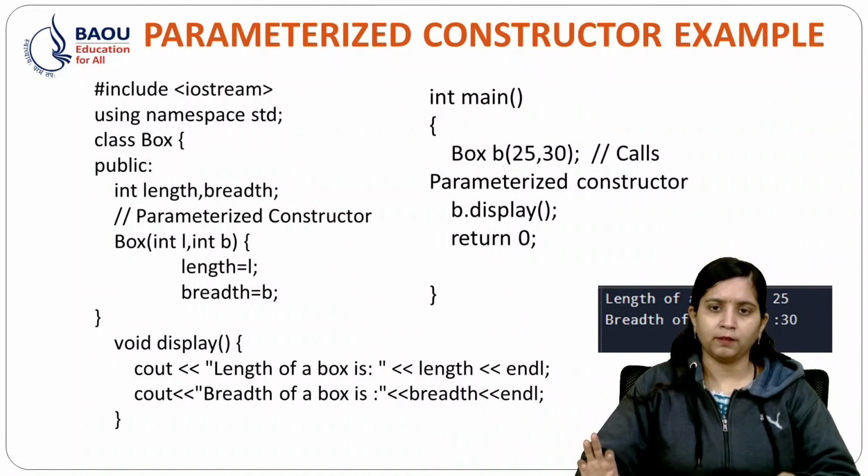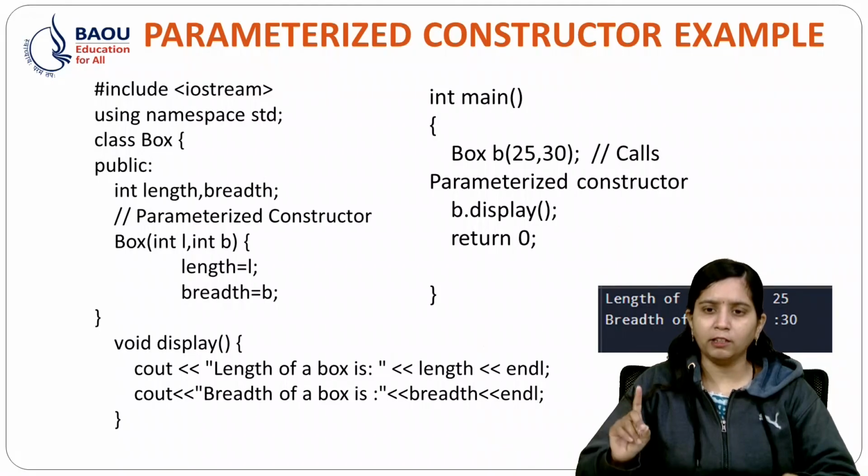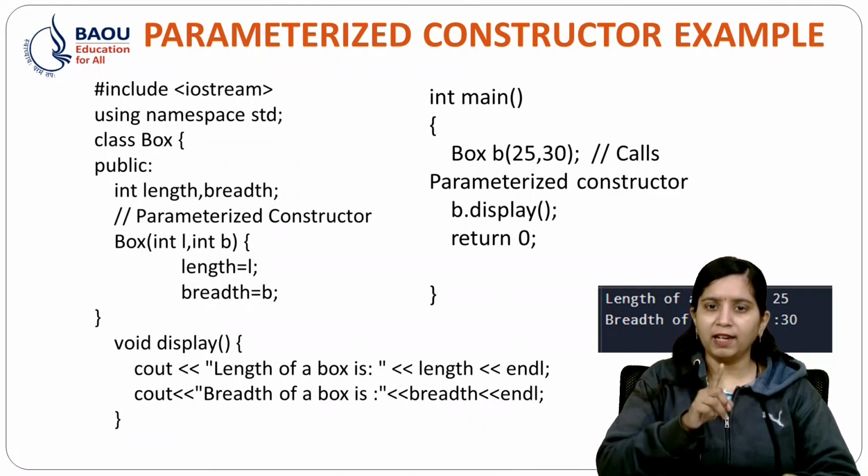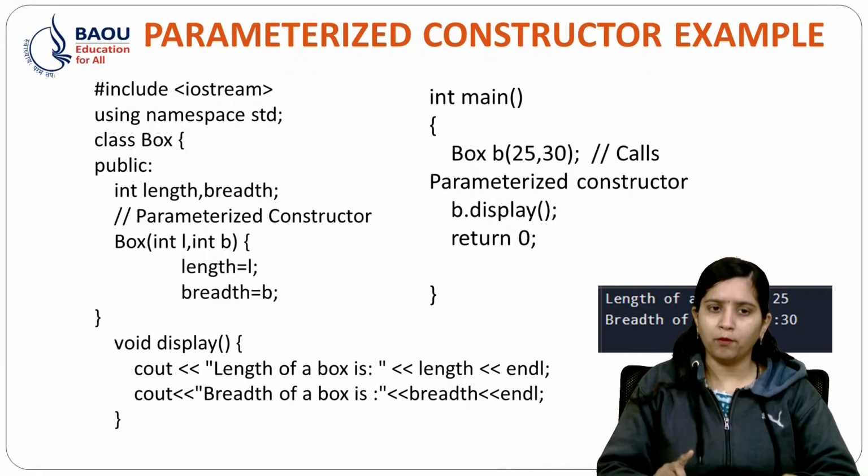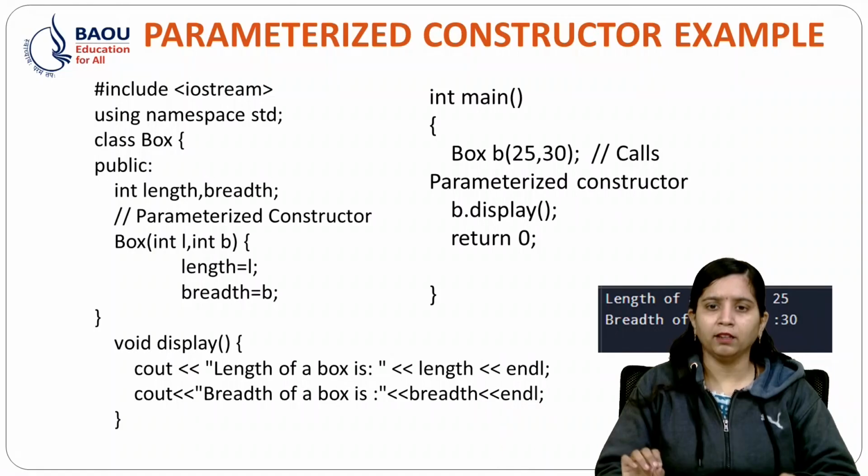In int main I have created one object, that is B. In B I have passed two parameters, that is 25 and 30. So 25 is my length and 30 is my breadth. And I am simply displaying the length and breadth of the box, that is 25 and 30.